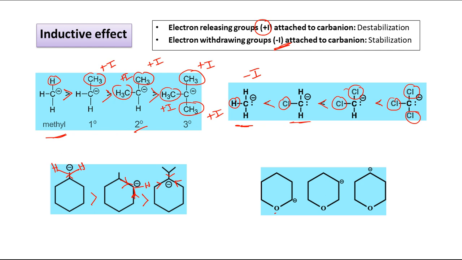Next we have an electronegative group like oxygen just adjacent to this negative charge, and gradually the distance between oxygen and this C minus is increasing. With distance, the inductive effect decreases. In the first example it is most close, so this oxygen, because of its electronegativity, can stabilize it maximum.